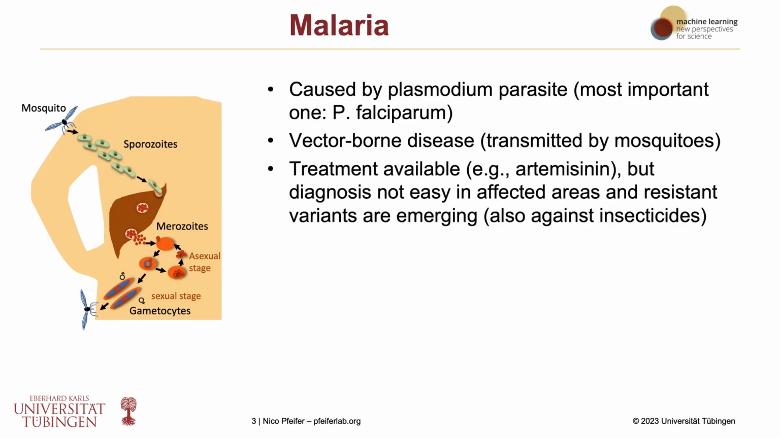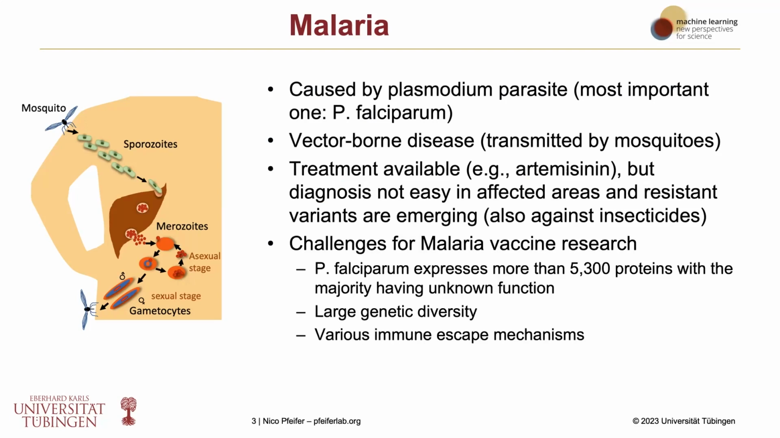So there is a treatment that's available, and there are several treatments available. You probably all know about the Nobel Prize in 2015, but diagnosis is not easy in those affected areas, and also resistant variants are emerging, and also resistance against those insecticides which are sprayed onto those bed nets. So if you really want to eradicate malaria from a whole country, then we're still having a lot of problems to really get this efficient.